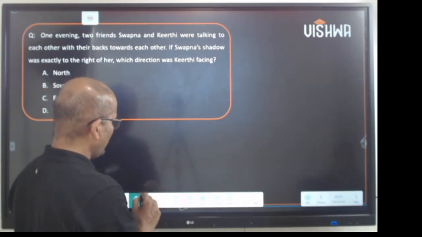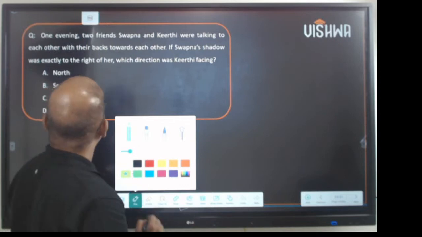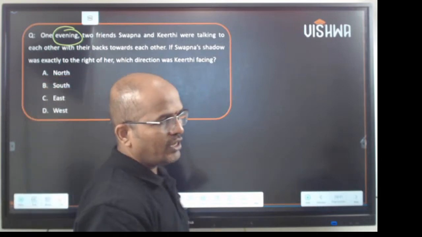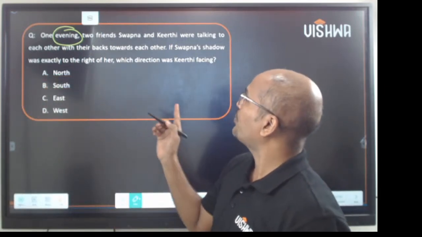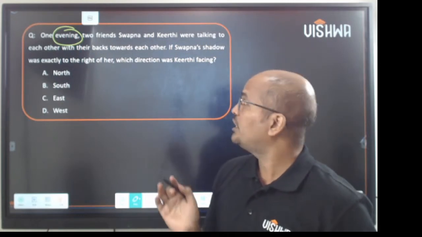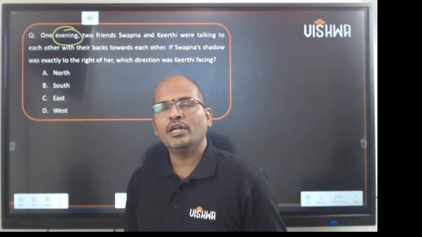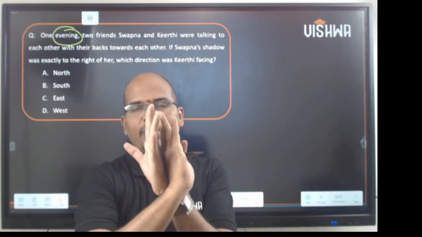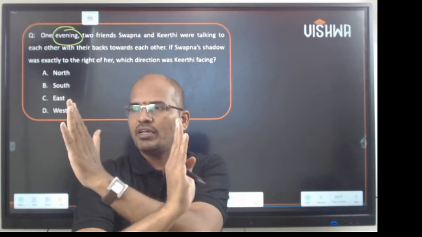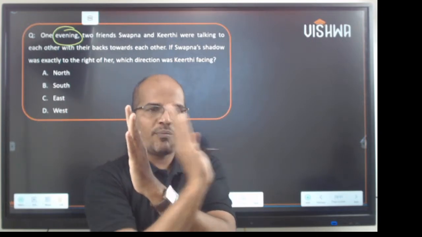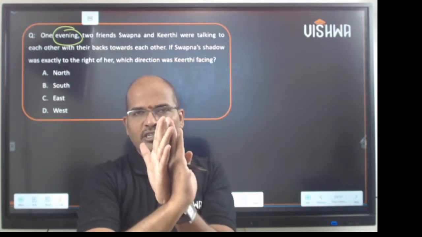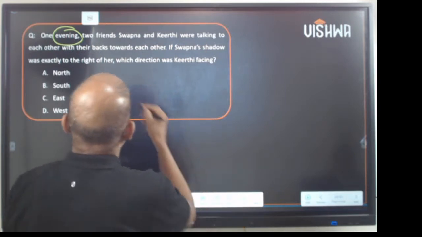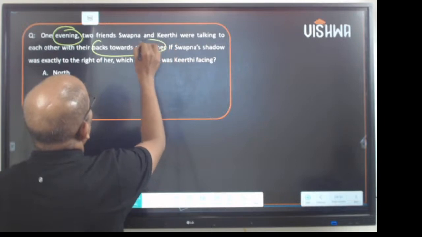Now, this is one really interesting question. One evening, please read the question carefully. One evening, two friends, Swapna and Kirti, were talking to each other with their backs towards each other. What do you mean with the word backs towards each other? So if this is Swapna, this is Kirti, the backs. Swapna this side, Kirti this side. The backs towards each other. Not like this. It's like this.